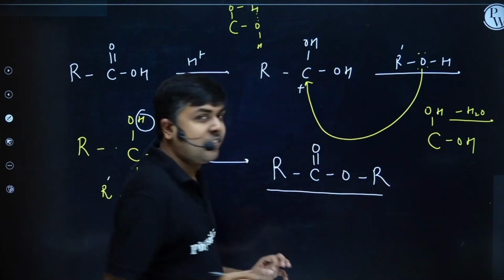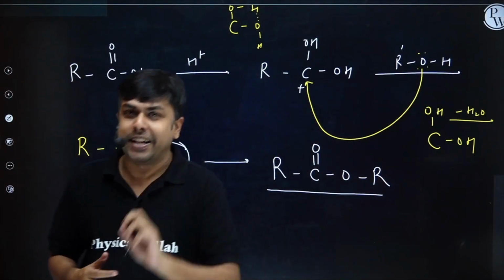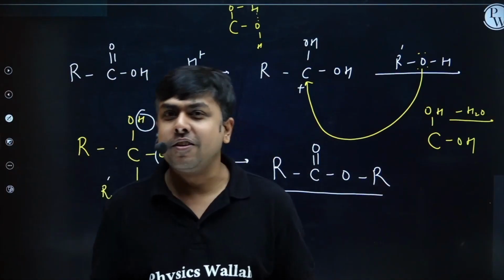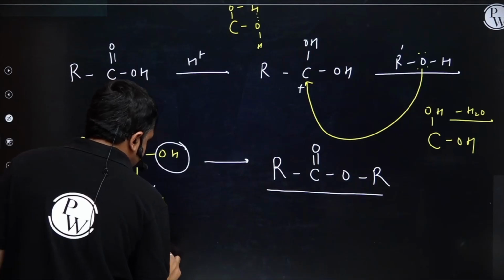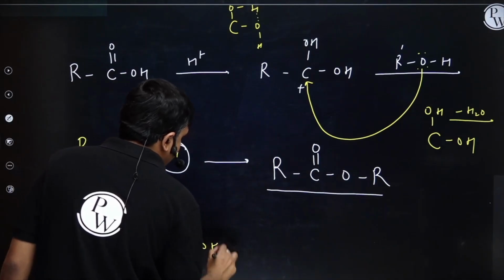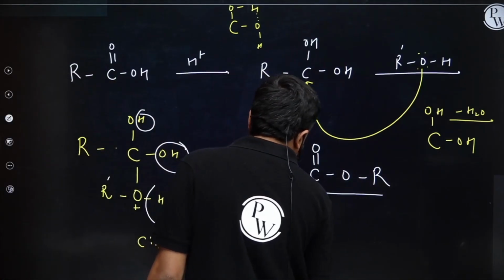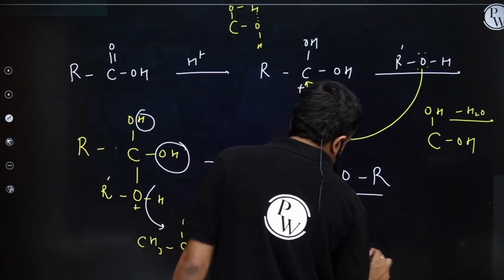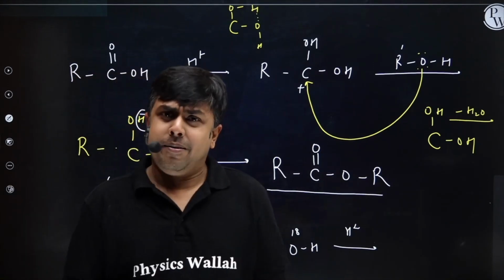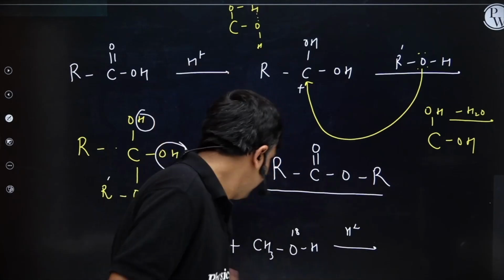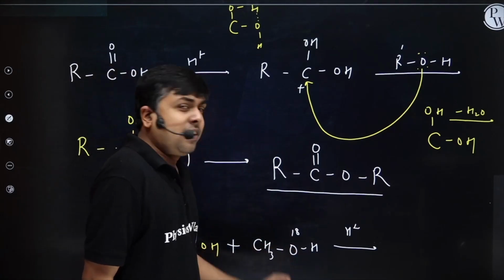Okay. Now, all the time, you cannot do this. You cannot write the entire mechanism. So now let me give you a shortcut through which you can do this esterification reaction. I'm having an acid CH3-C=O-OH, and you are treating it with an alcohol CH3-O18H, in the presence of H+. This esterification reaction is always a catalyzed reaction. Why? This H+ will increase the reactivity of this carbonylic carbon. Right, student? Now, can you form the product?